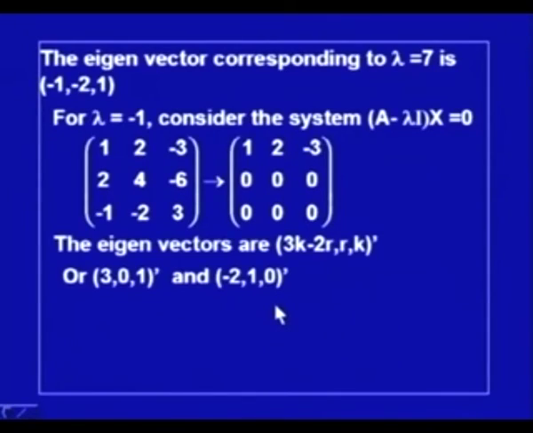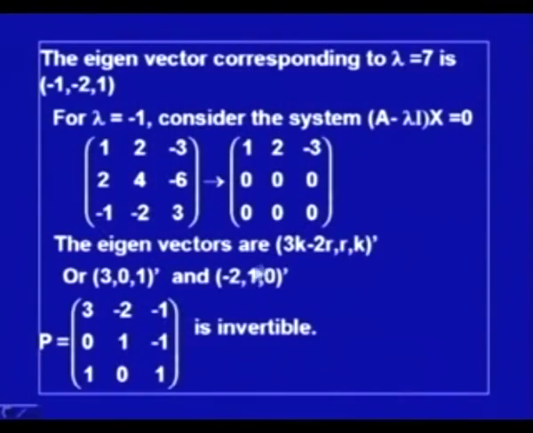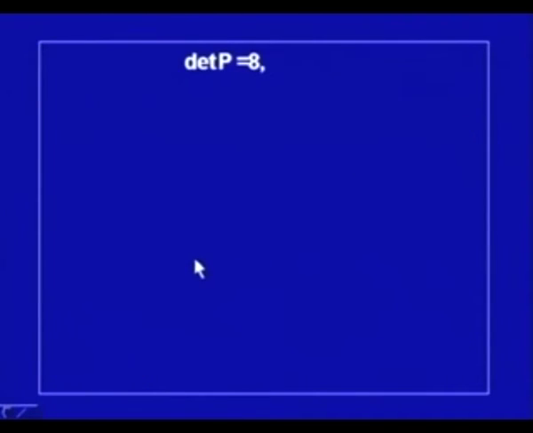So, we had three eigenvalues, lambda is equal to 7, lambda is equal to -1 and lambda is equal to -1, and we could get three independent eigenvectors. So, the matrix P will now be 3, 0, 1, then -2, 1, 0 corresponding to lambda is equal to -1, and the third one is -1, -2, 1. So, this matrix P is invertible.